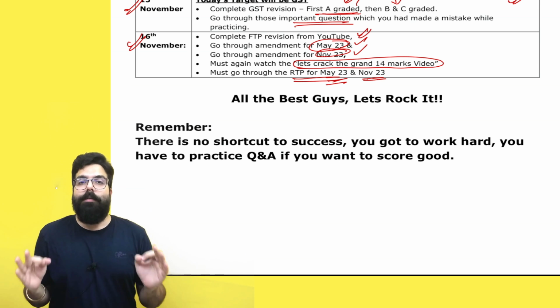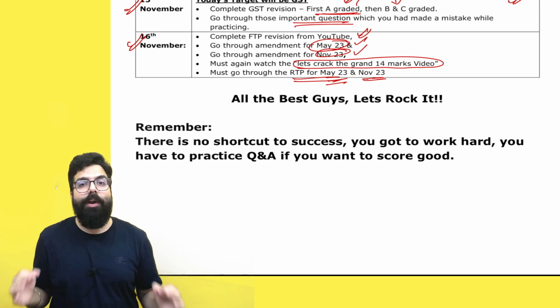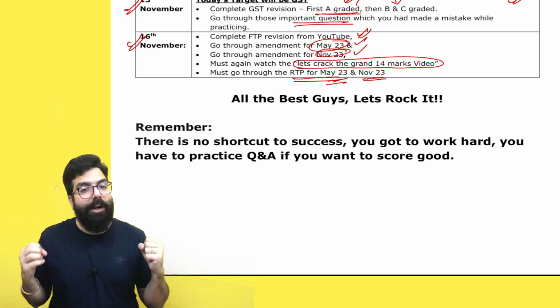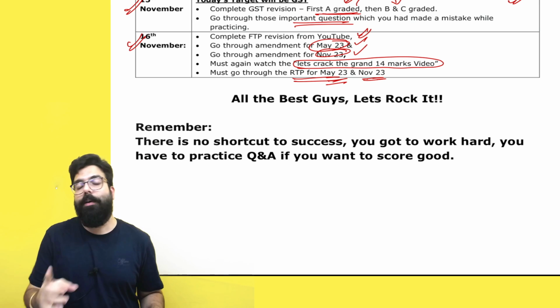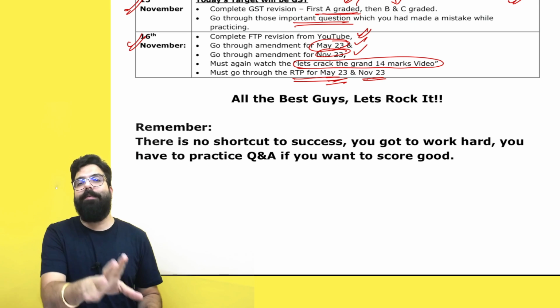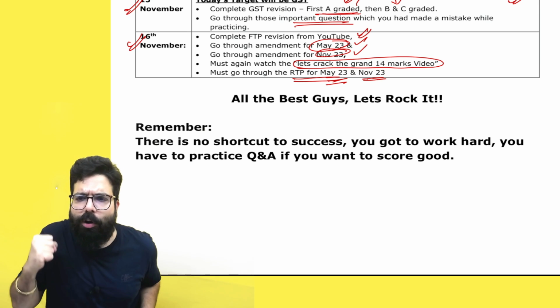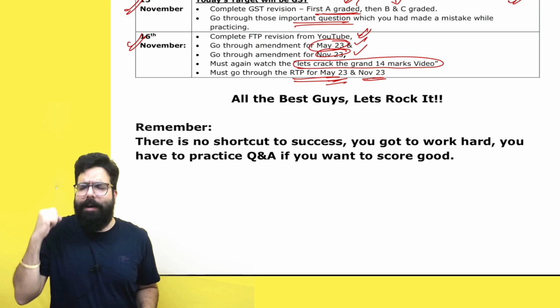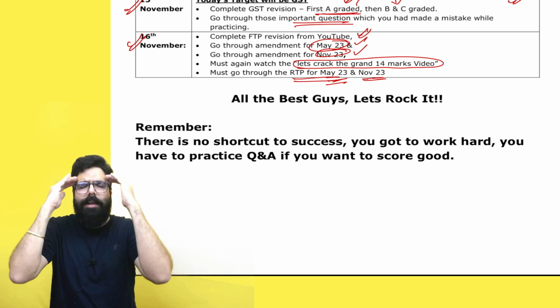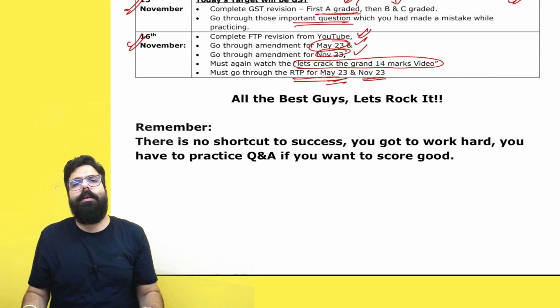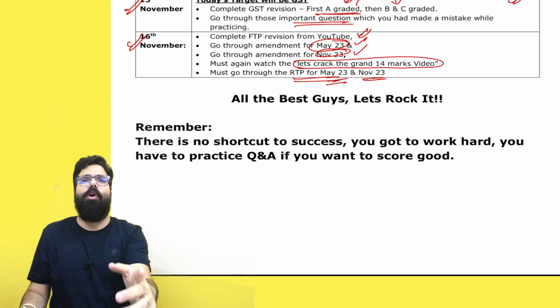Remember, there is no shortcut to success. Today, however much you sweat and practice, in the exam or 1.5 day before the exam, you will be more relaxed and you will be enjoying it. It takes a lot of hard work. Mentally you have to be very strong when you're practicing now. Trust me, we are all going to rock it.